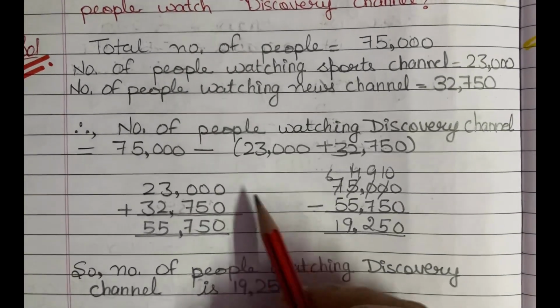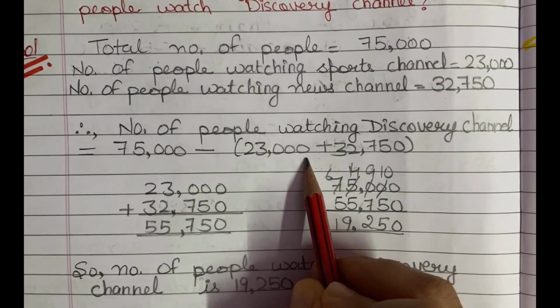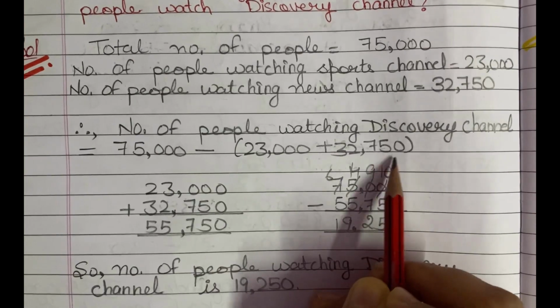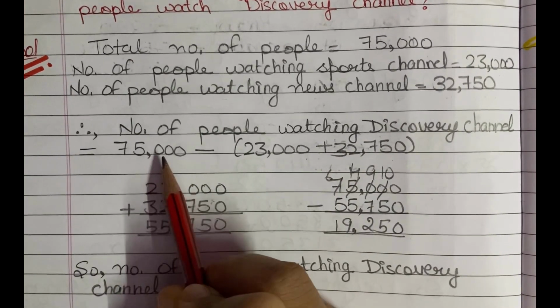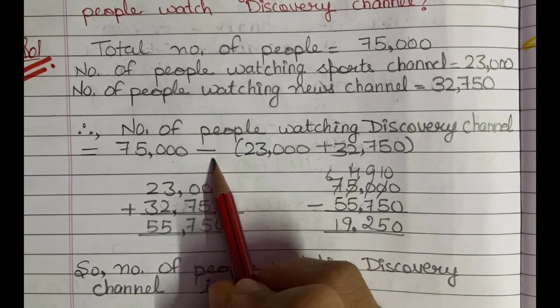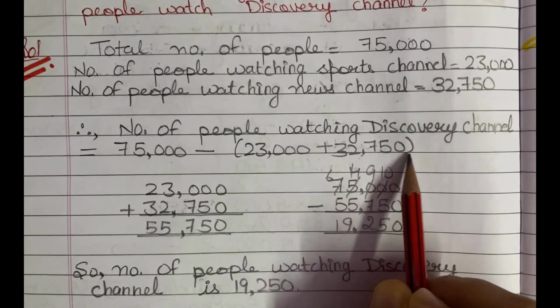Now to find out the number of people who watch Discovery channel, what we will do? We will subtract the sum of the people watching sports channel and news channel from the total number of people. That means from 75,000 we will subtract the sum of 23,000 and 32,750.